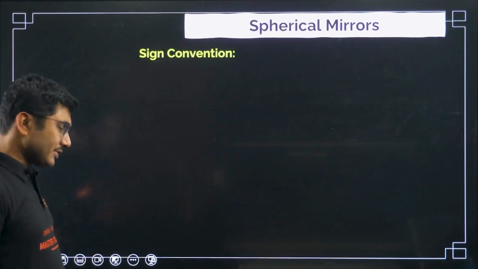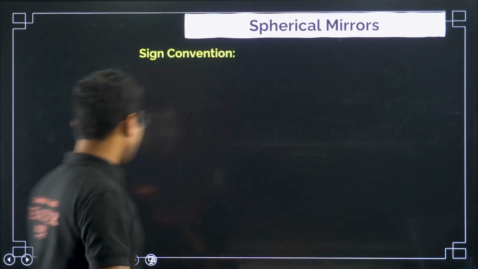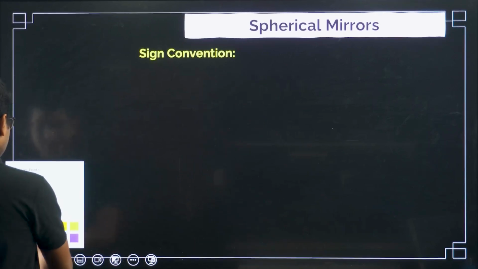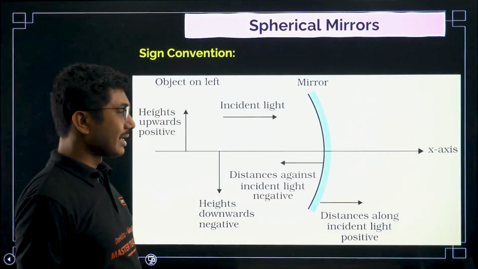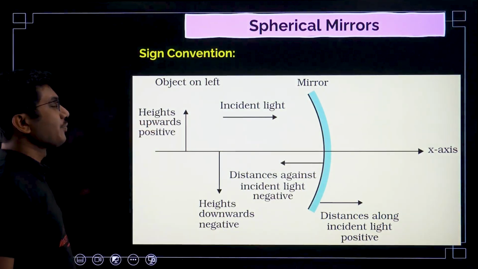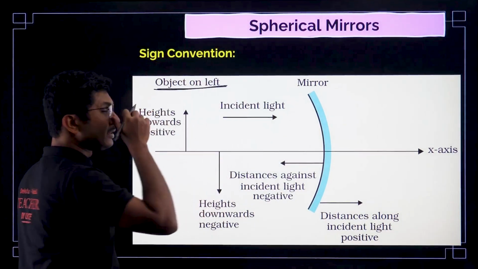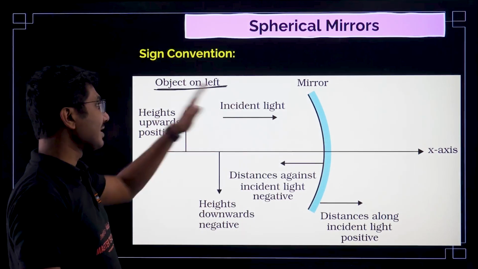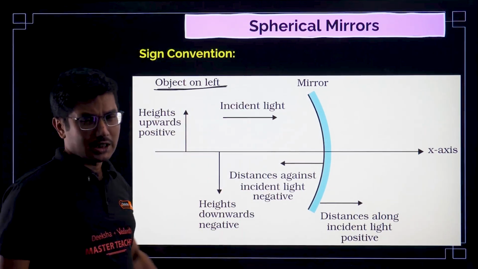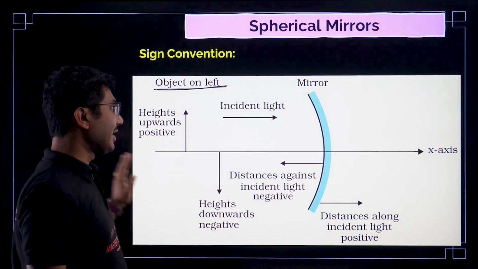Now sign convention, which is very very important to understand, okay, how we will measure the distances. We will use Cartesian sign convention. Here object is always kept on the left. Object is always kept on the left hand side, always, no matter what, starting position of the object will always be on the left hand side.